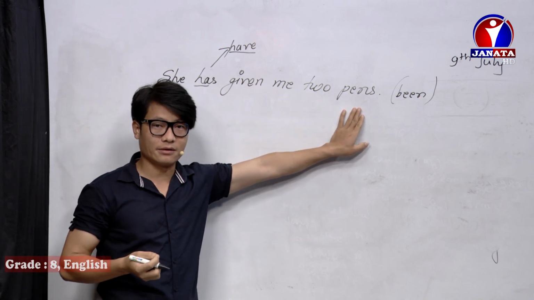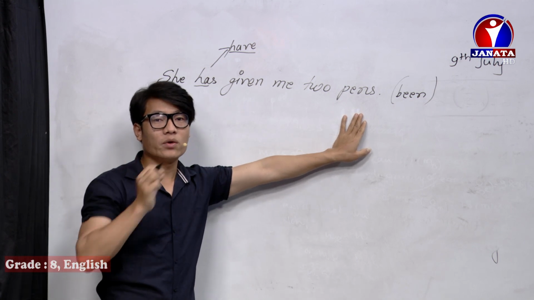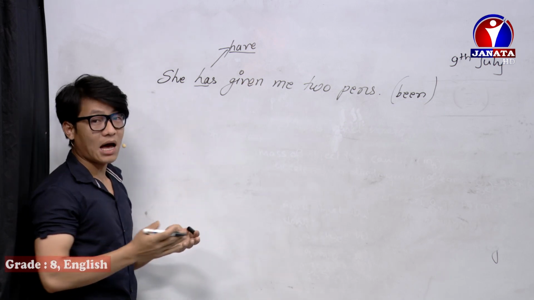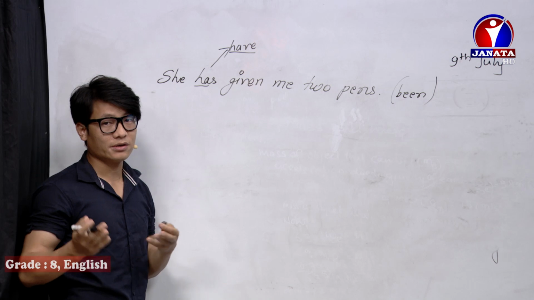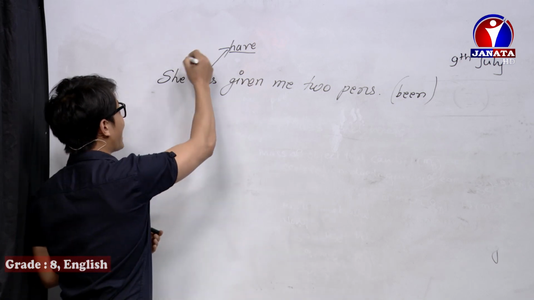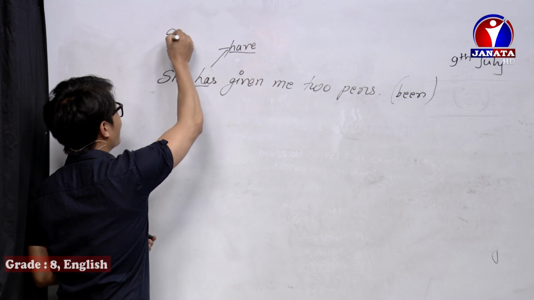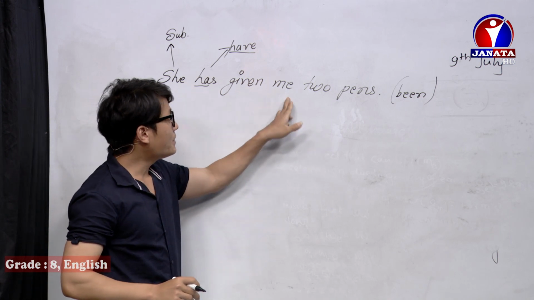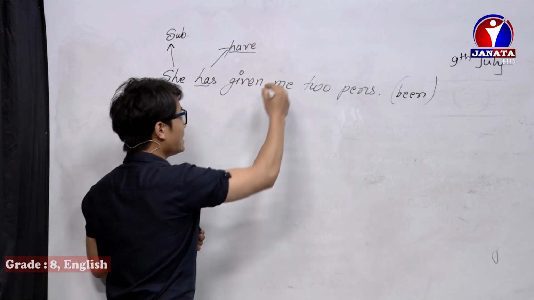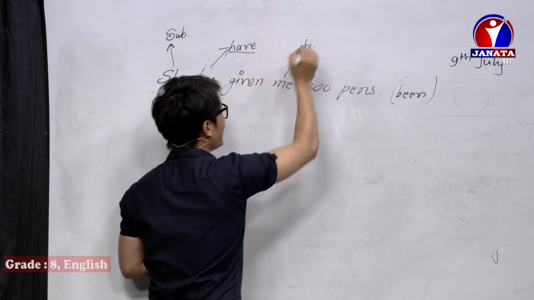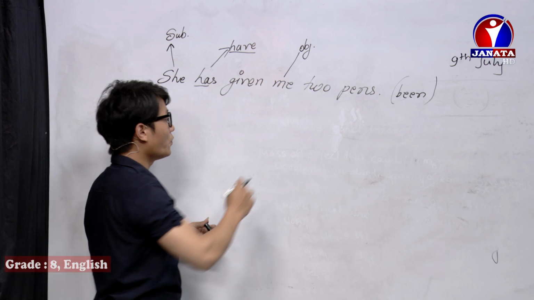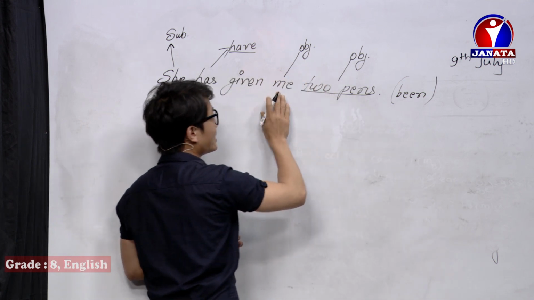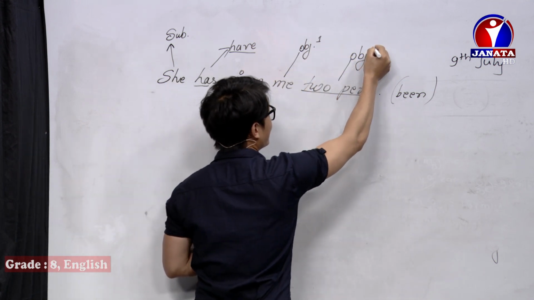Now the question is, which is the subject and which are the objects. Ask the question: who has given? She has given, so she is the subject. She has given to whom? To me, so me is an object. She has given what? 2 pens. So 2 pens is also an object. We can say this is the first object and this is the second object.